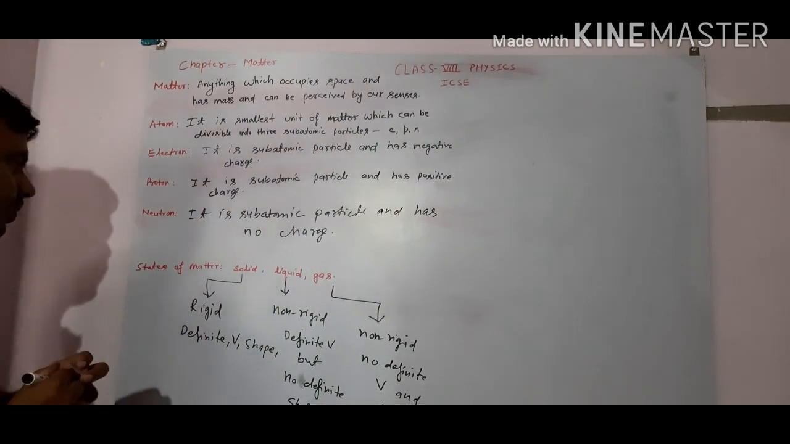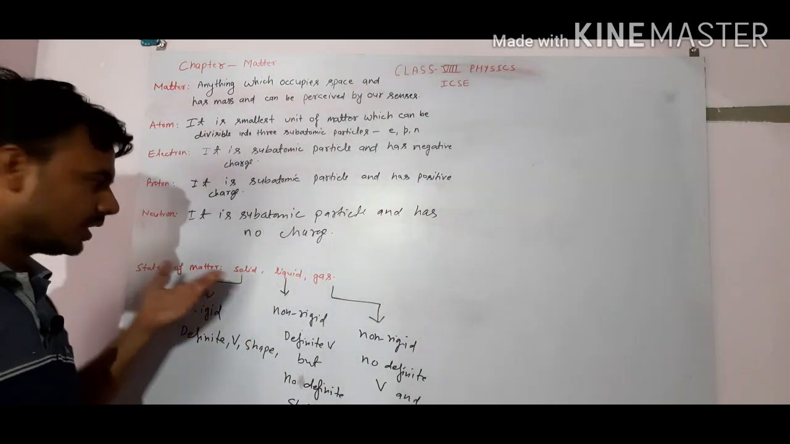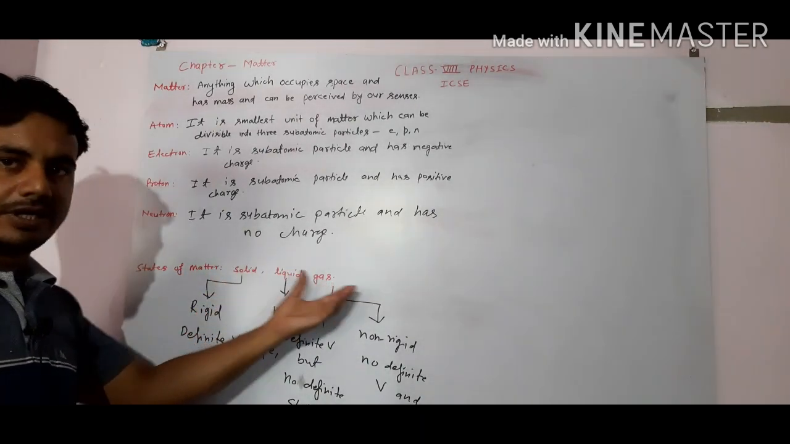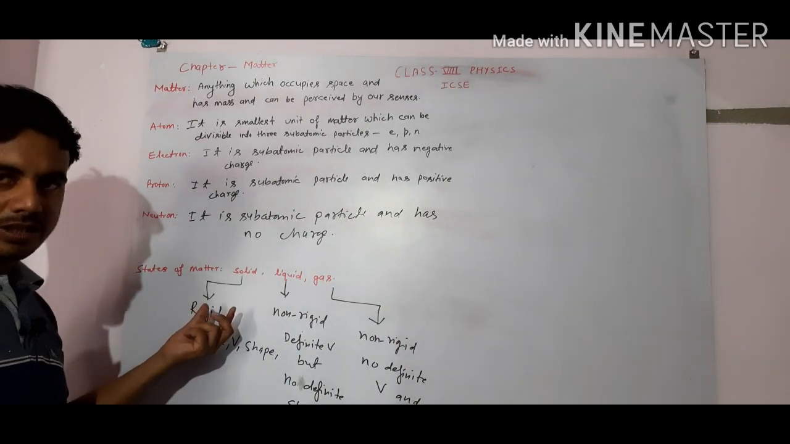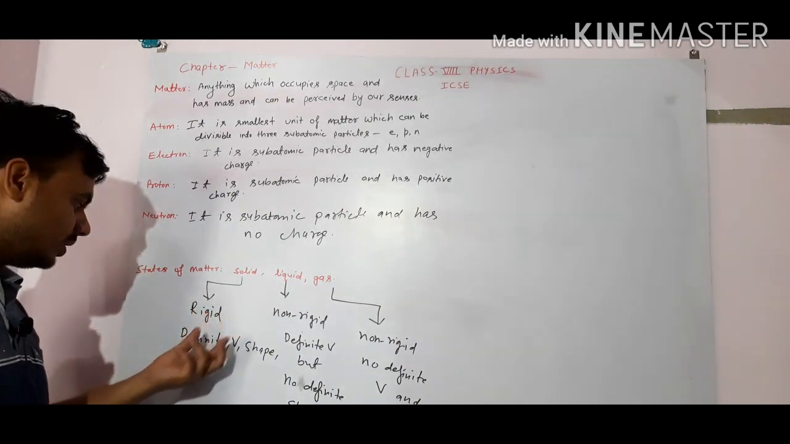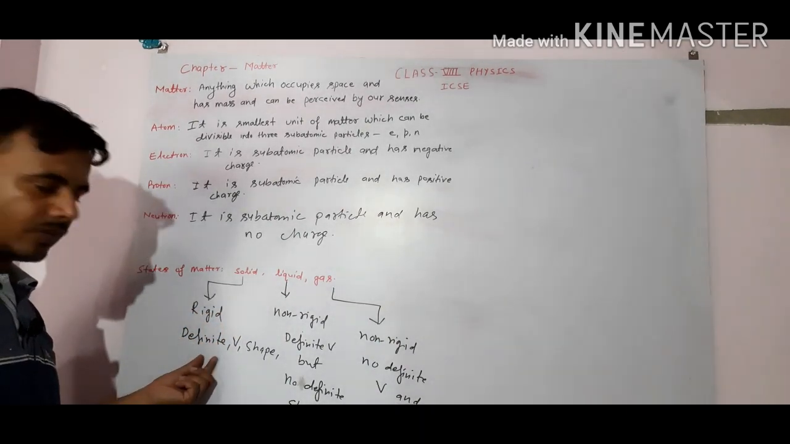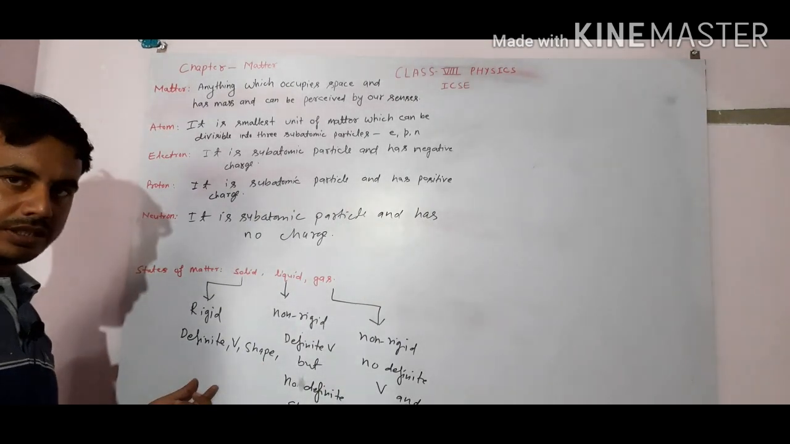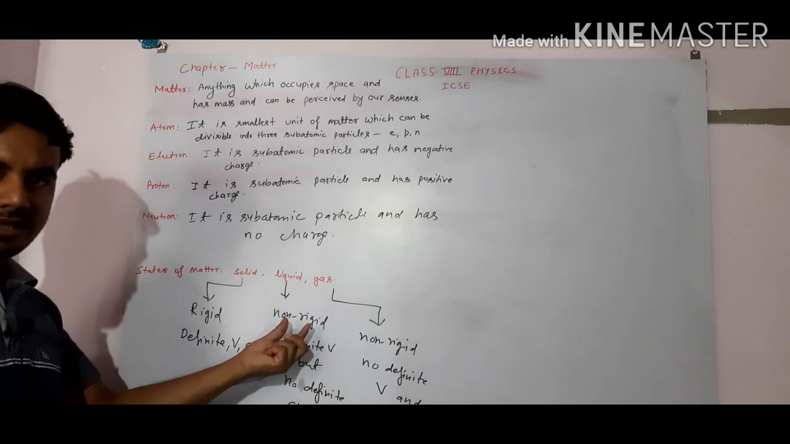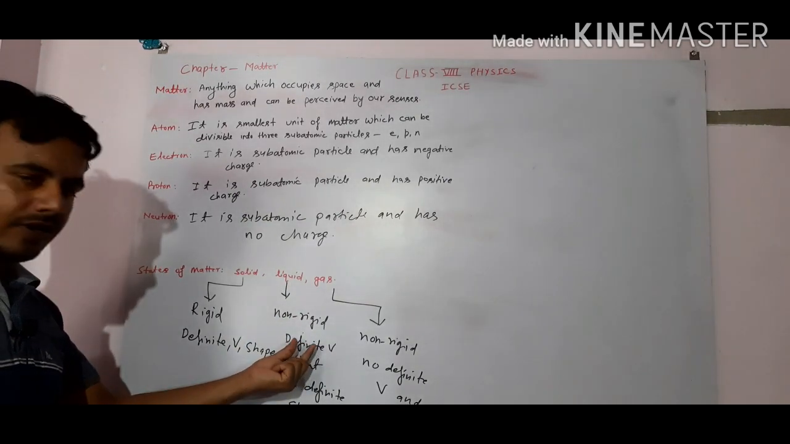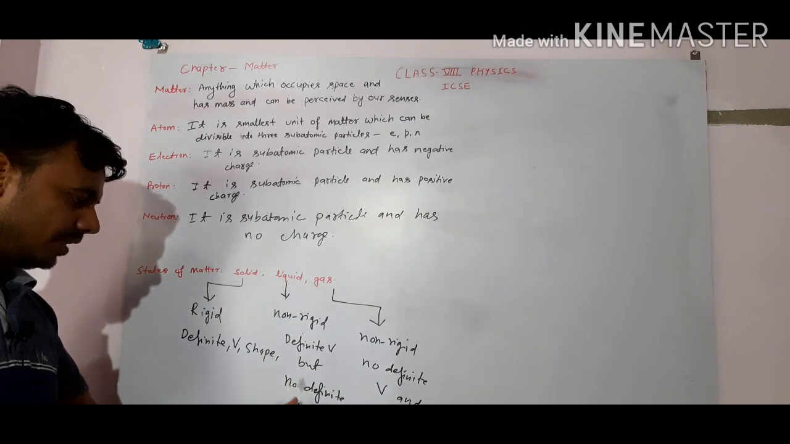So what are the states of matter? That is solid, liquid, gas. Matter is categorized in three states: solid, liquid and gas. What is solid? Solid is made of rigid particles which have definite shape, volume and size. It cannot be compressed. What is liquid? Liquid is non-rigid. It has definite volume but no definite shape and size.